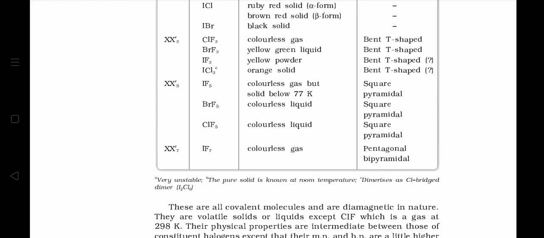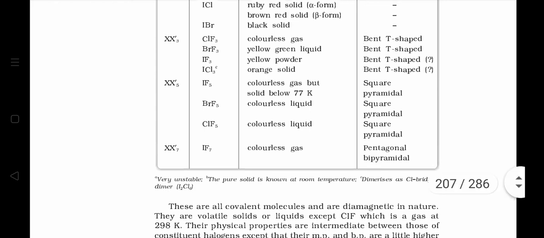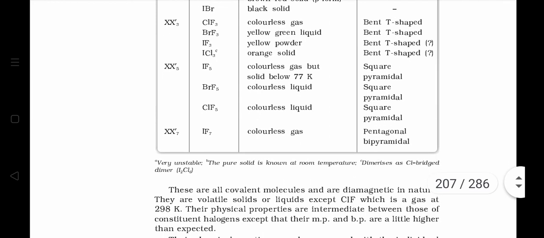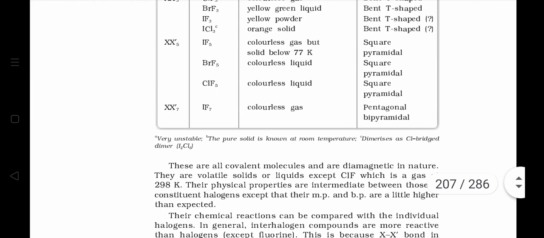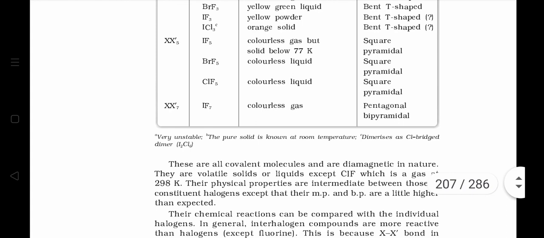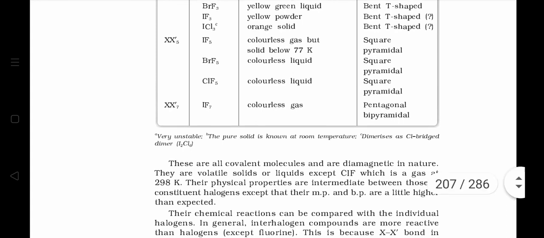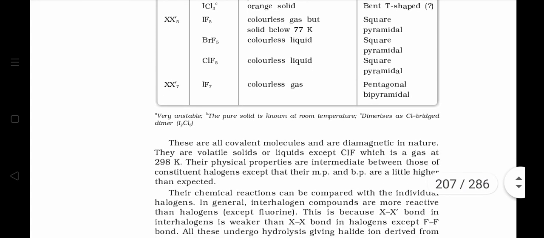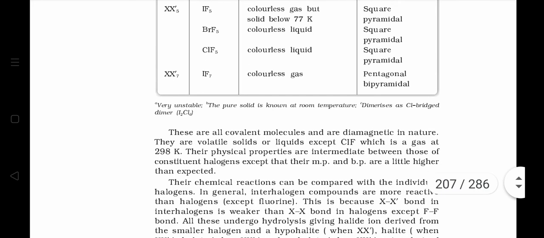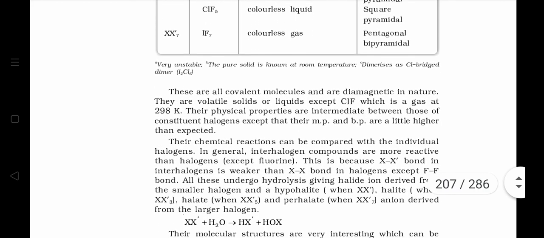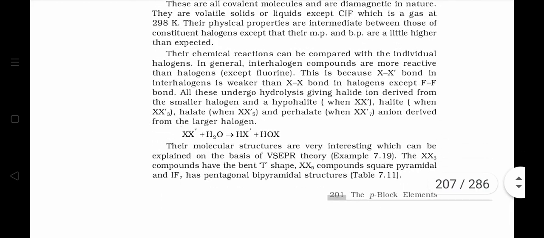Here, 5 positions of octahedral are occupied by fluorine, while the 6th position is occupied by lone pair. Last compound is IF7. It has pentagonal bipyramidal arrangement with sp3d3 hybridization, and their structures are very important.